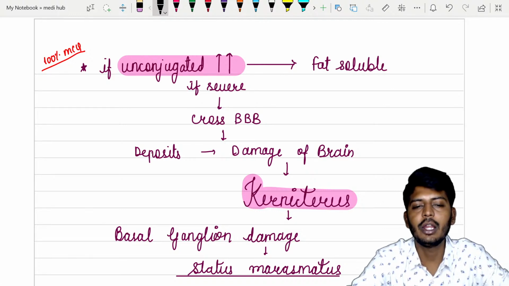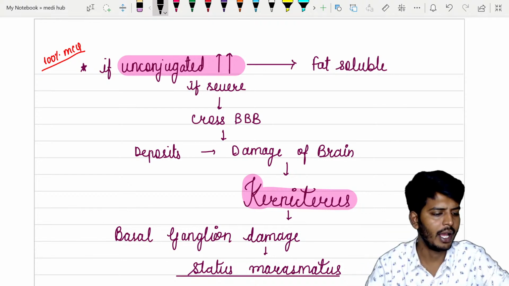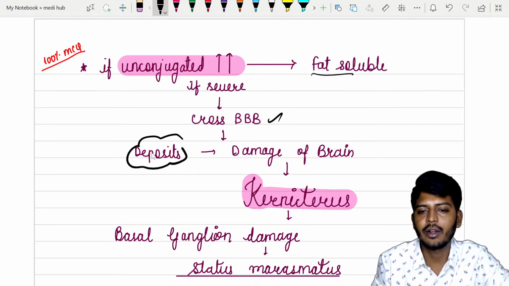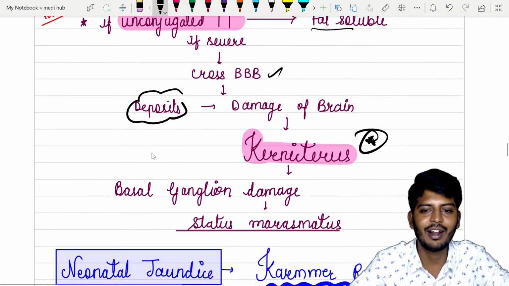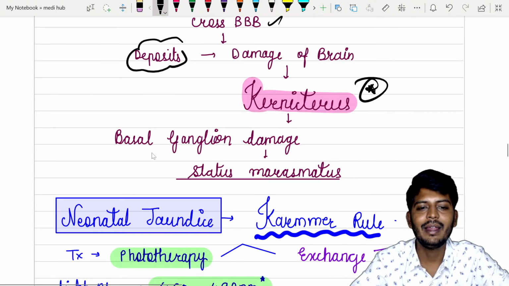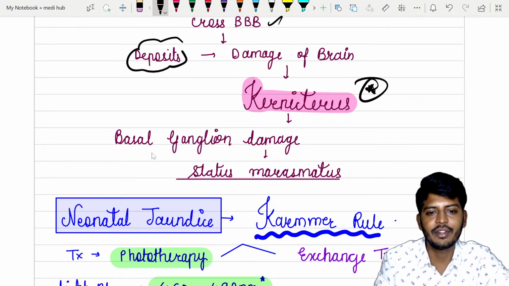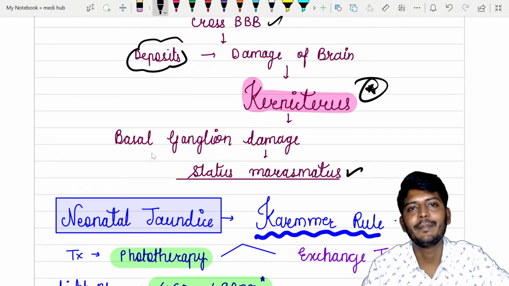So unconjugated bilirubin is fat soluble. Anything fat soluble can cross the blood brain barrier, so it will deposit in the brain, leading to damage of the brain called kernicterus. So what is that called? Kernicterus. Okay, so remember kernicterus. Now, if because of the deposition the basal ganglia is damaged, then we call it status marmoratus.